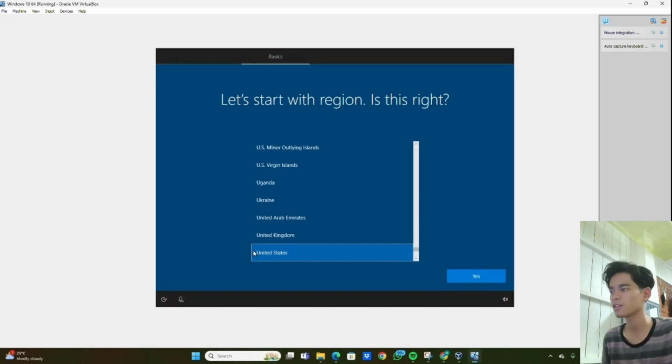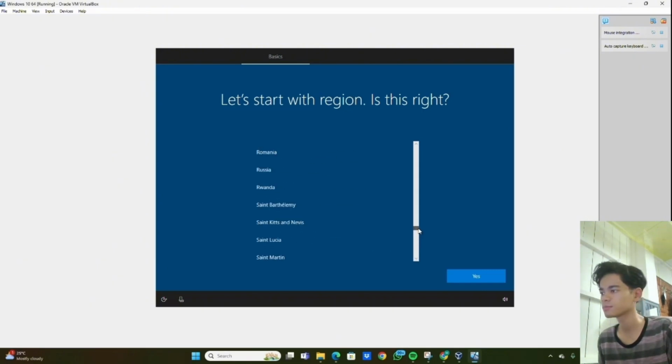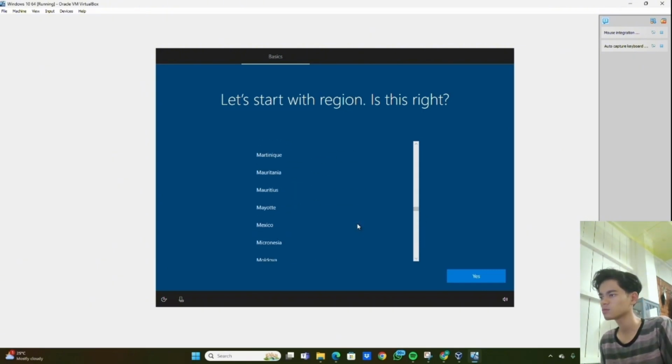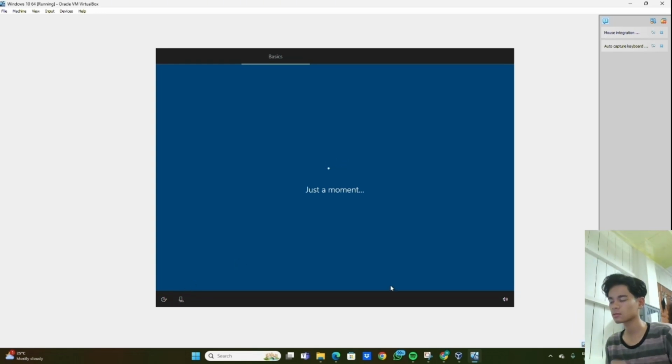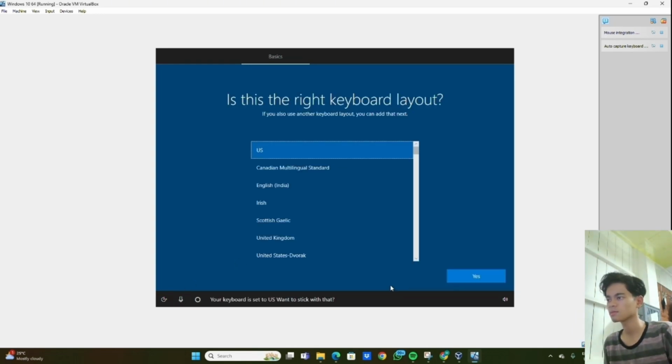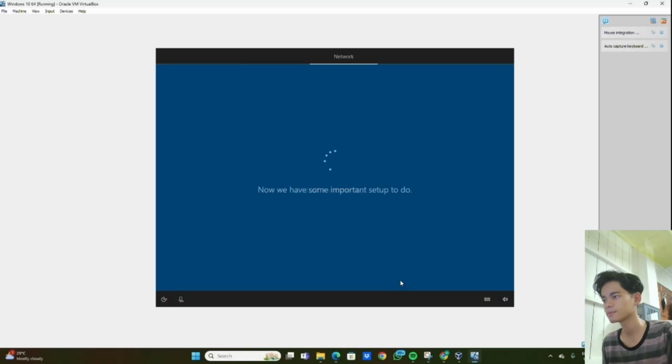Okay, the next part is we need to select our region. Your region is set to the United States. Is that right? Malaysia, of course. Your keyboard is set to the US. Select keyboard layout. Want to stick with that? Yeah, so I choose US. Do you also type with another keyboard layout? Then we have some important setup to do. We must wait over and over again.